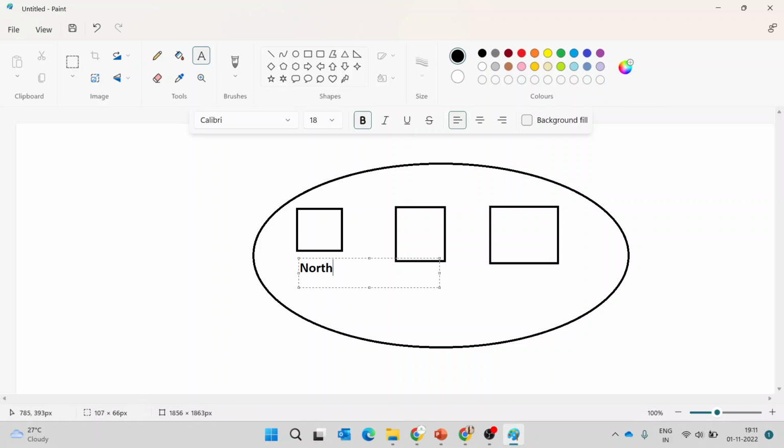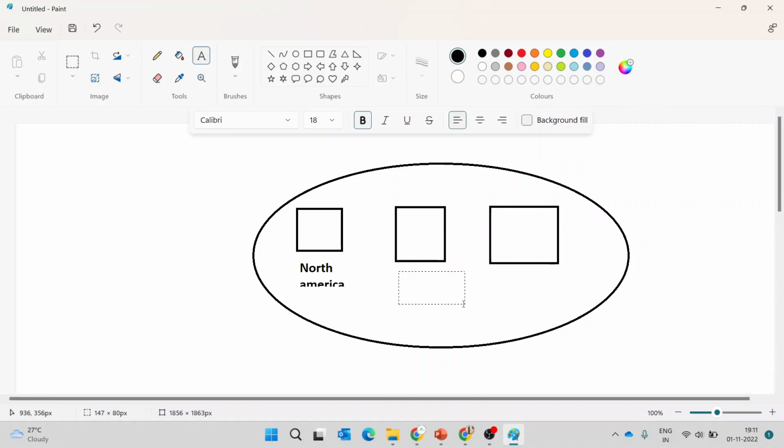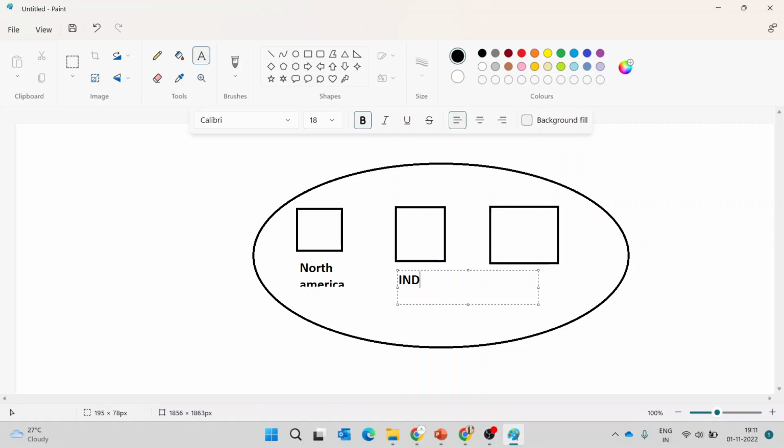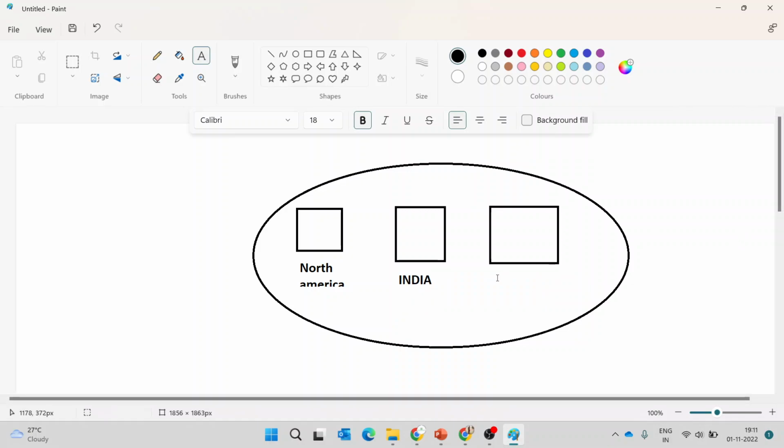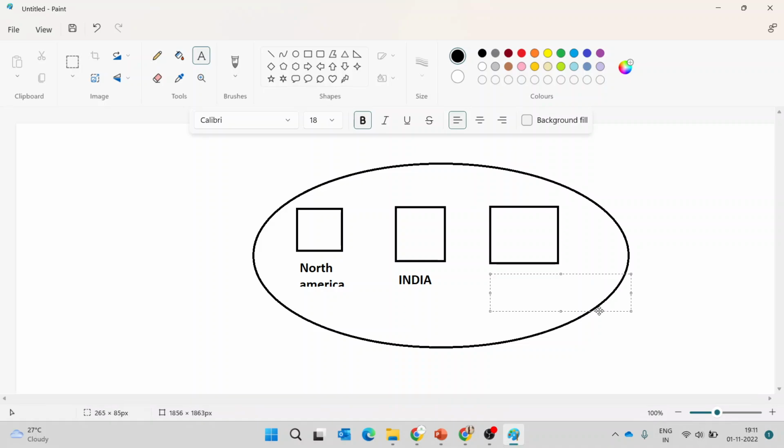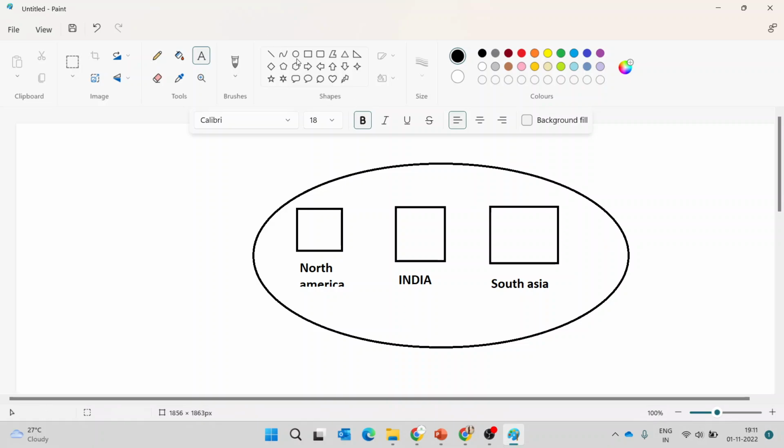Suppose this is the North America geography, this is the India geography, and this is the South Asia geography. The geographies will be like this. Under each geography, we have multiple regions. In India, we have three regions like this.